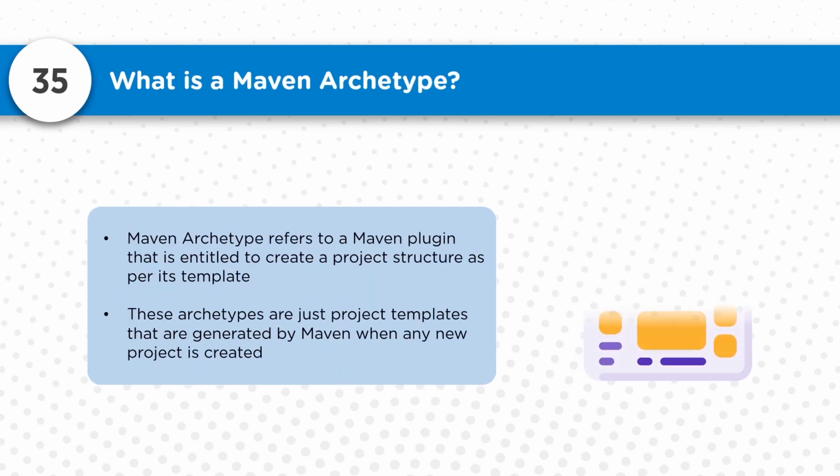Now what exactly is the Maven archetype? Maven archetype refers to a Maven plugin that is entitled to create a project structure as per its template. These archetypes are just project templates that are generated by Maven when any new project is created. So this is something we use so that we will be able to create fresh new projects.